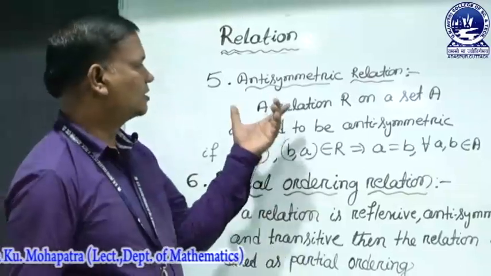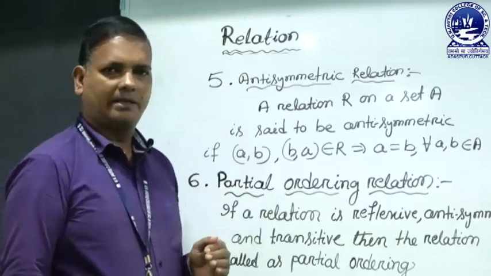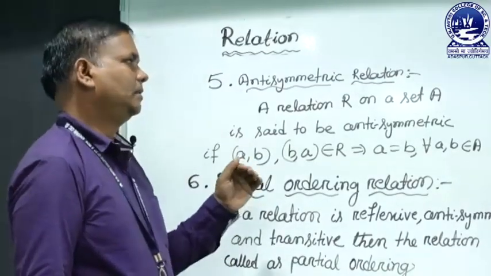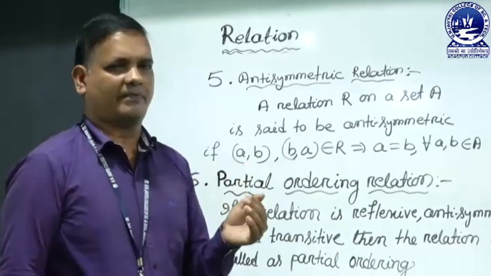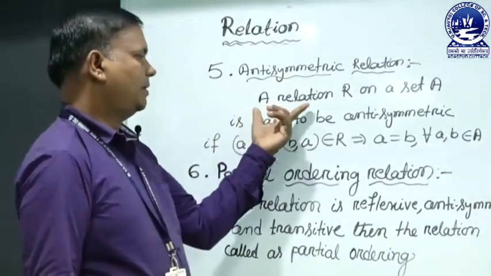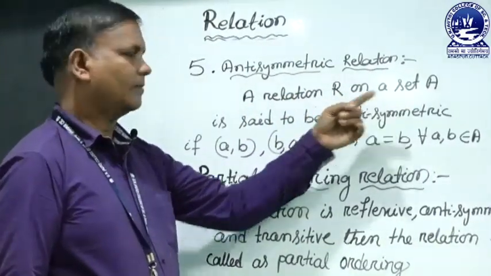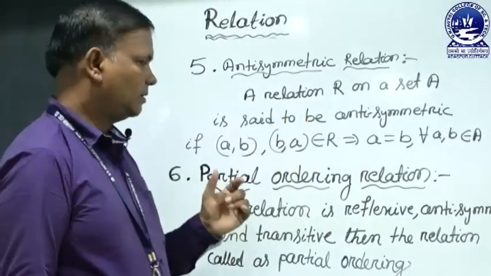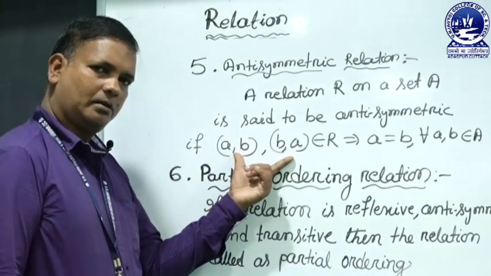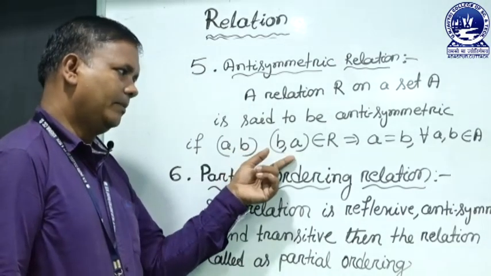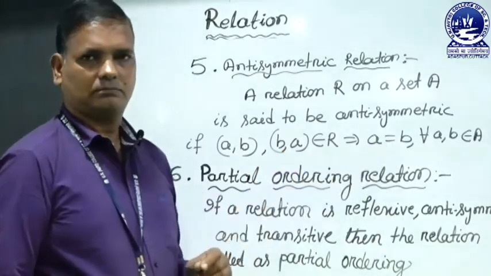Now we discuss antisymmetric relation. What is an antisymmetric relation? It is opposite to symmetric relation but not perfectly. The definition is that a relation R on a set A is said to be antisymmetric if (a, b) and (b, a) belong to R, then a is equal to b.